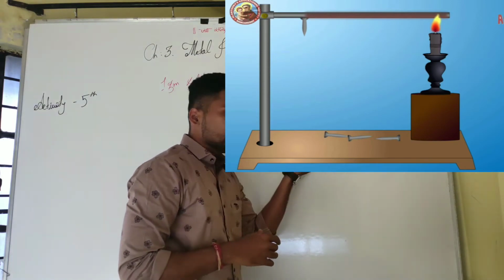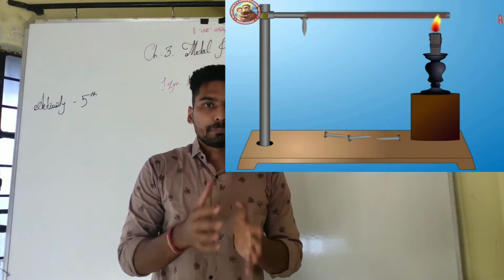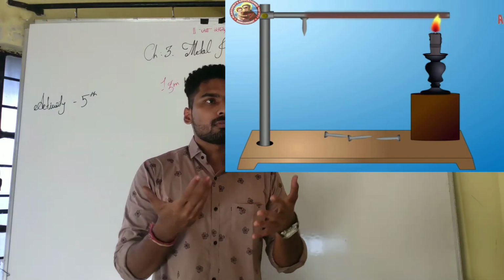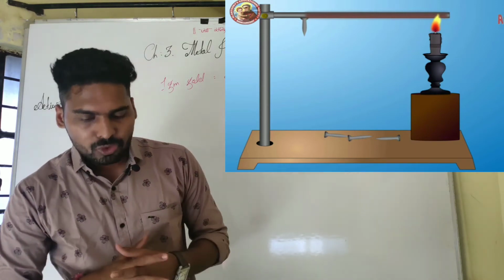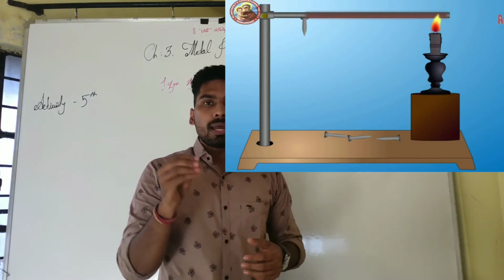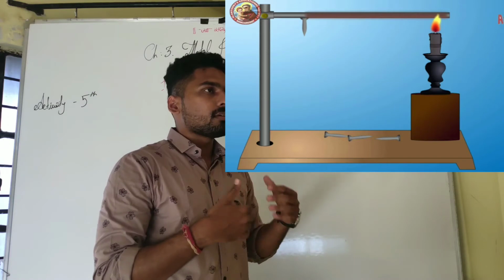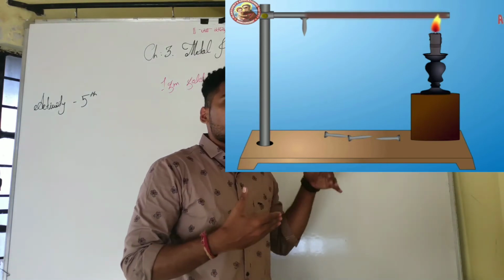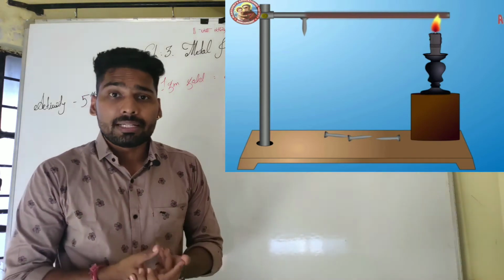Next, just near the stand, you have to burn a spirit lamp or any type of lamp. Most use a spirit lamp. Then, while you put the flame on that wire, it produces heat, and the heat is conducted to the other end of the wire, and the wax will melt.